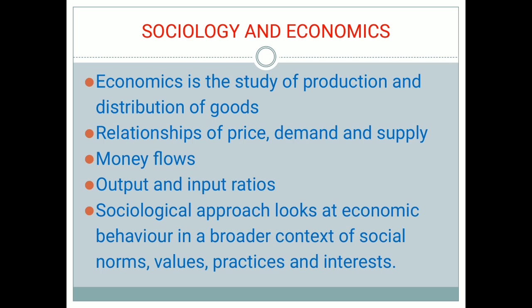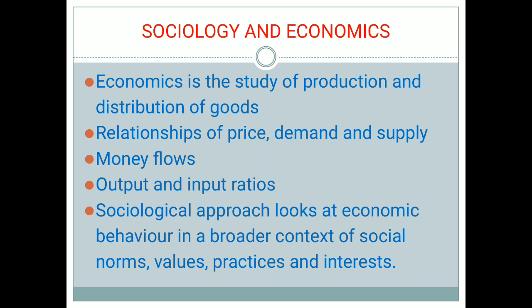Now, for example, there has been a lockdown in the country. The industries were closed down, and what it resulted in was that the production was stopped, and there was no supply of goods in the market. So because there was so much reduction of the supply, it led to an increase in the price. It led to an increase in the demand, and if the demand increases, the price increases as well. So it's all about the society.